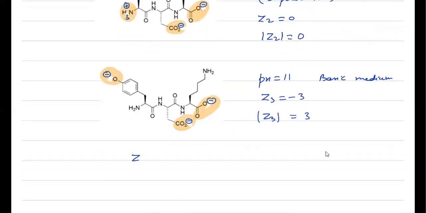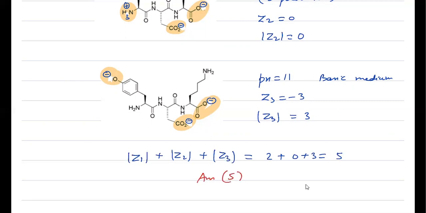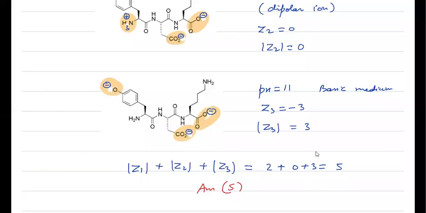And the question asks for |Z1| plus |Z2| plus |Z3|. So this comes out to be 2 plus 0 plus 3, which is 5. So the answer for this question is 5. Okay. Simple biomolecule question. You can say an amino acid question, isoelectric point and pH variation, structure based question. So the answer will be 5 here. Now to another question.